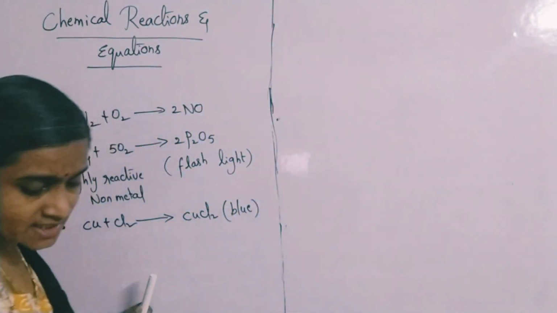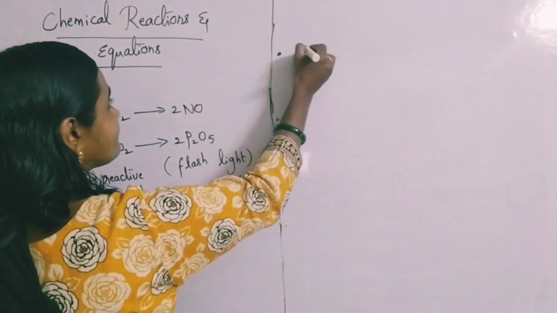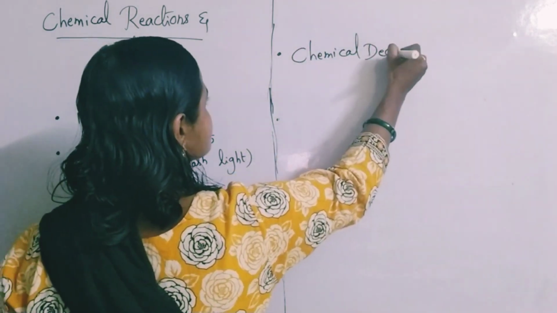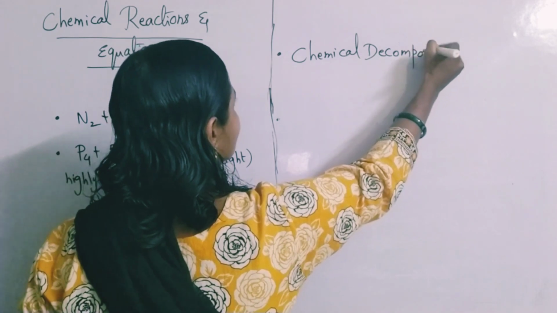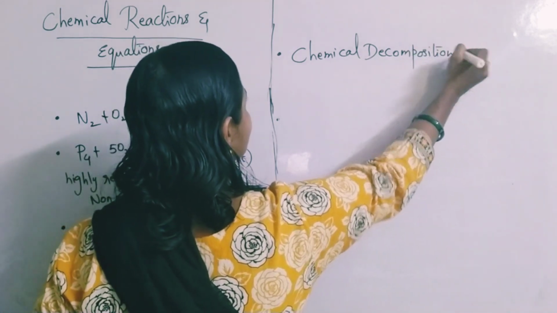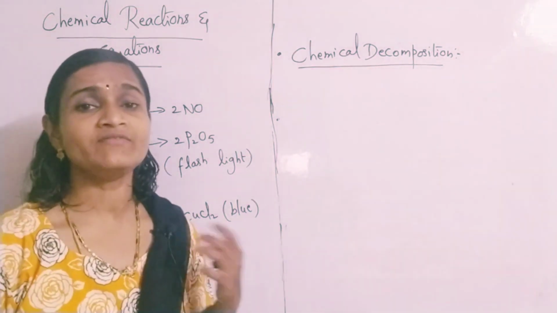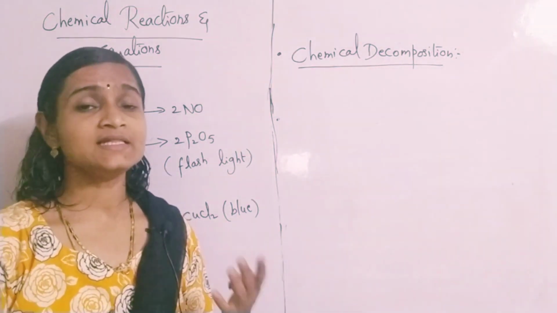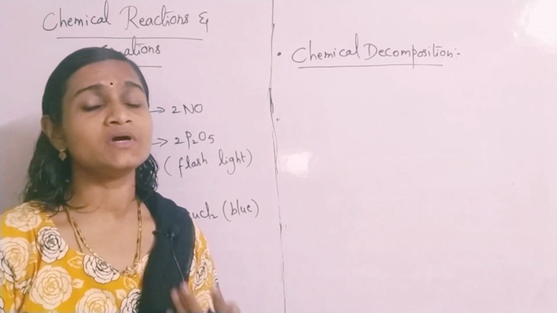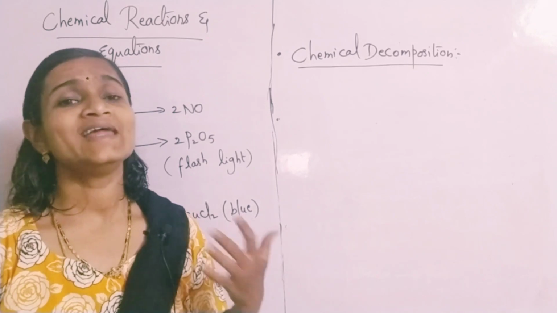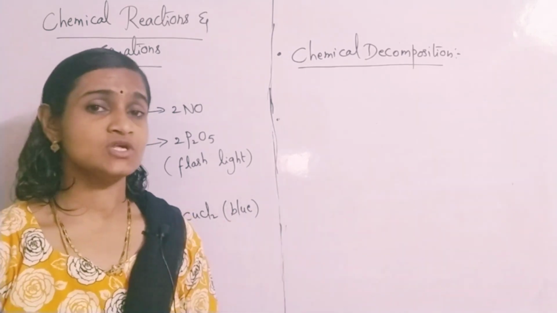So what are chemical decomposition reactions? In the word itself it is there. You use the word synthesis for combination reactions and analysis for decomposition reactions.